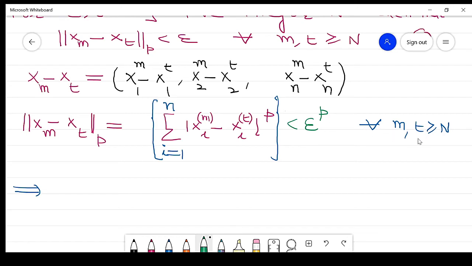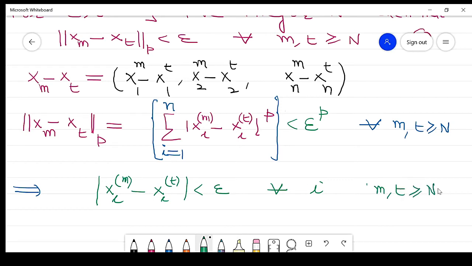Now if the sum of the entire term is less than epsilon raised to power p, then it implies each term |xi^m minus xi^t| is less than epsilon for every i and for every m, t greater than or equal to capital N. Clear? So we get this result.